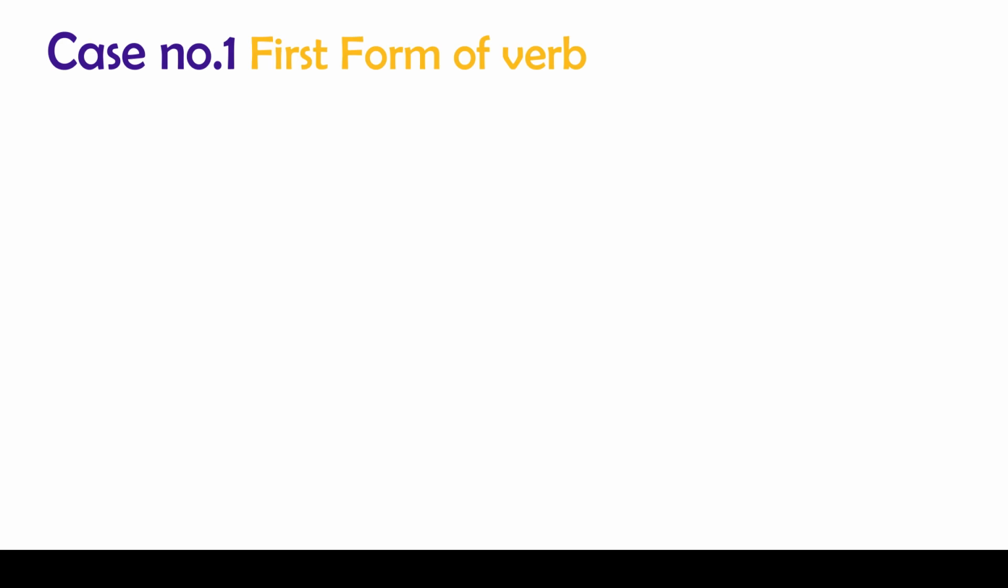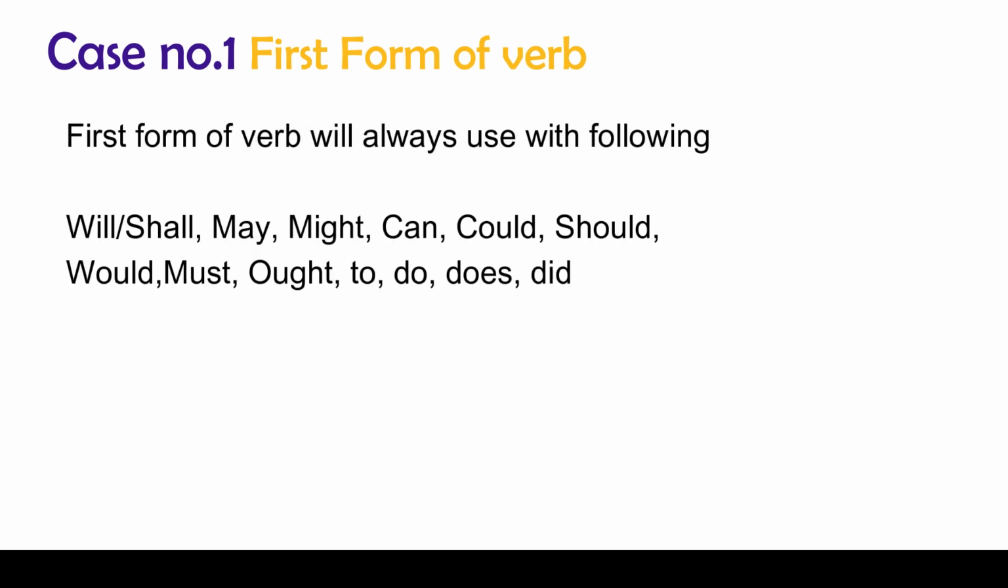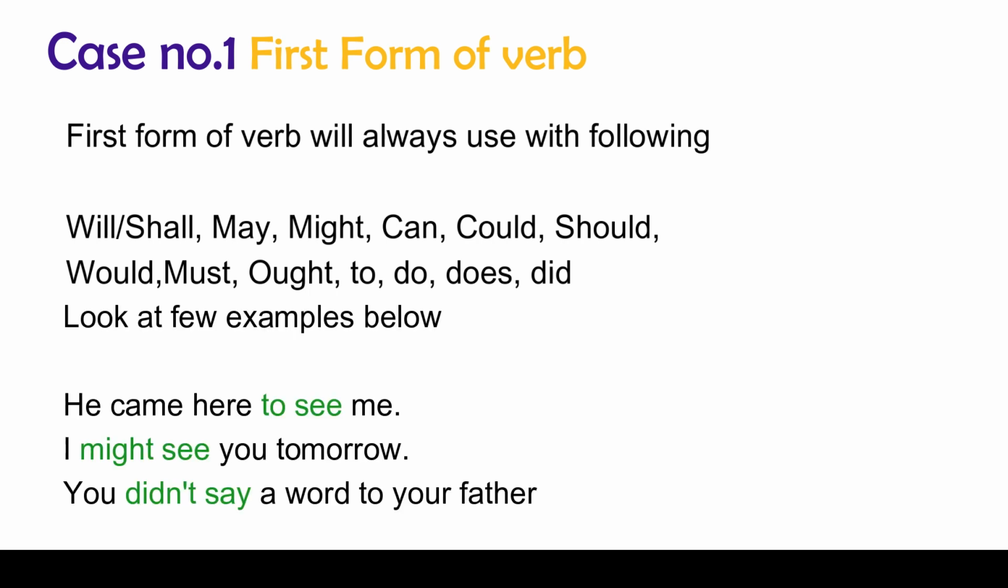Now look at the first rule. First form of verb will always be used with the following: will, shall, may, might, can, could, should, would, must, ought, to, do, does, and did. It will become apparent when we look at the examples.